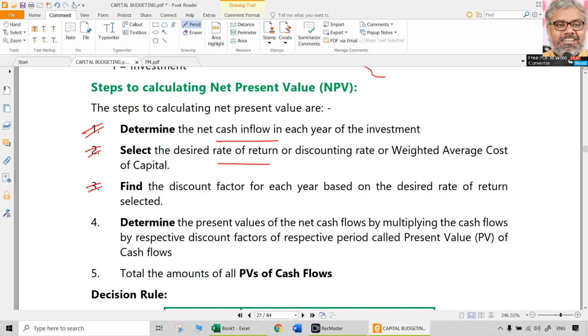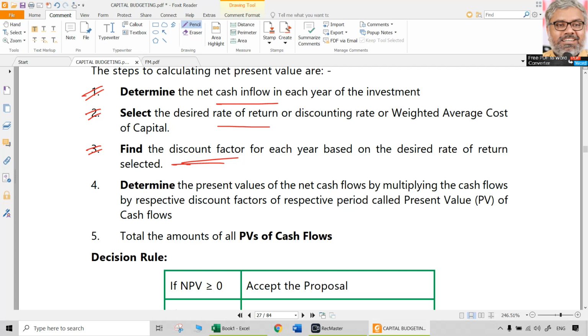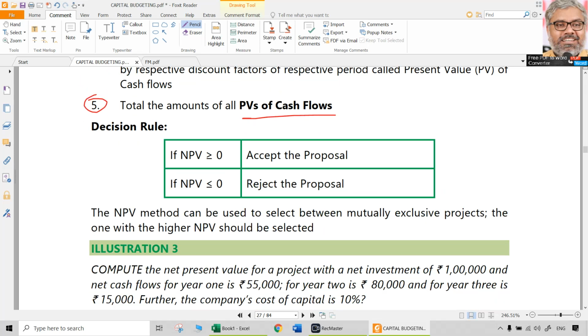Once you have the rate of return, you should find out the discount factor for each year. Is it a big deal? No. We can calculate that simply, or we can even use the numbers given in the question. Generally, they are also given in the question. All that we need to do is multiply these cash flows with the discount factors. Then we get the present values of these net cash flows, which are going to occur in the future. That's it. The total is the present value of cash flows. From that, deduct the initial investment, and you get NPV.